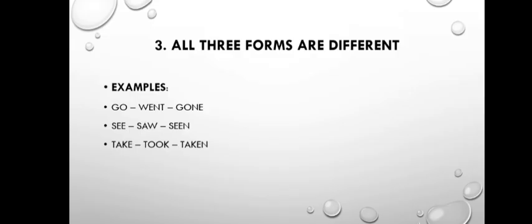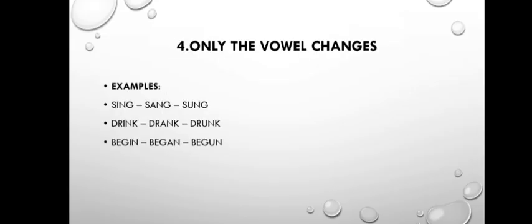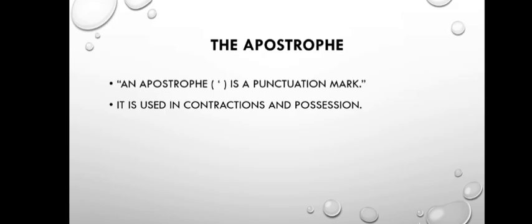The third group is all 3 forms are different. As you can see in the example, base form is go, past form is went, and past participle is gone. They do not look the same. The fourth group is in this group of irregular verbs, consonants stay the same but vowels change in the past form. Here, in the example, i, a, u change but s and g stay the same.